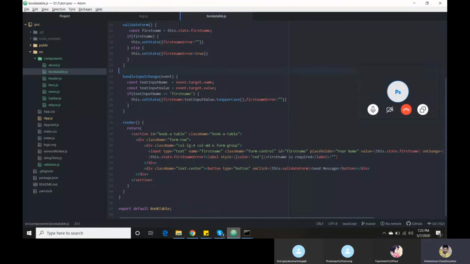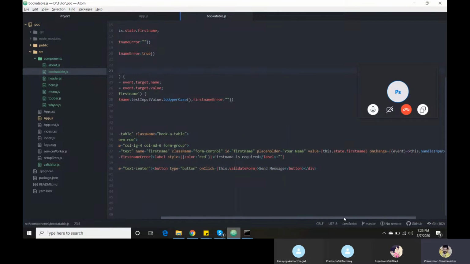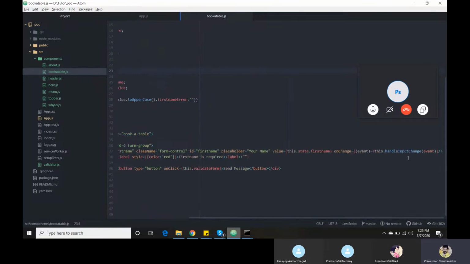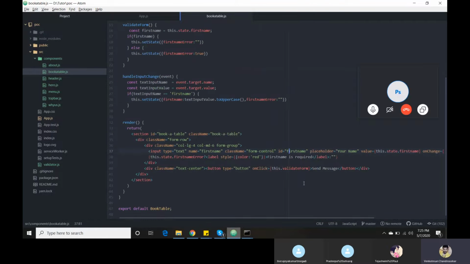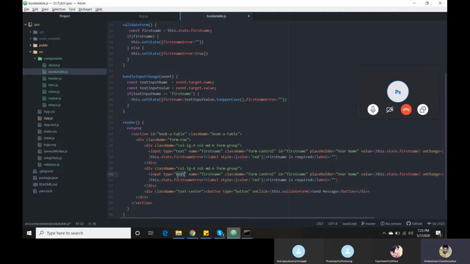Finally we got it. Then as we discussed earlier, handle input change gives the corresponding value based on your condition, whether you are getting a value from the first name field, name field, or ID field. The same way, now we have another parameter called checkbox.